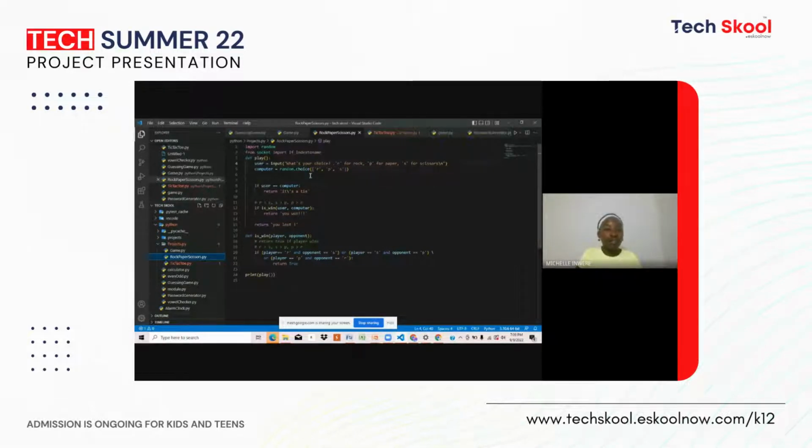So here on my first line of code, you can see I have import random. Random is a module, and this is a module that helps us access different functions. An example of this function in this code is random.choice.